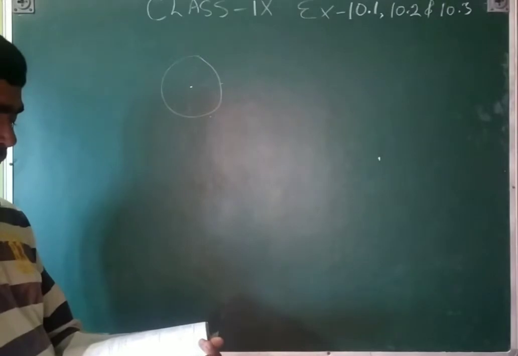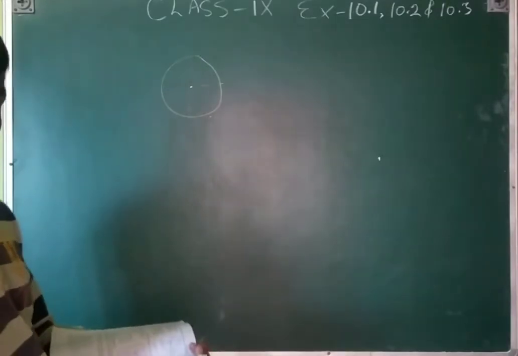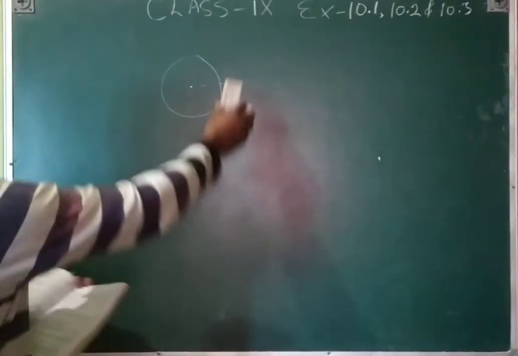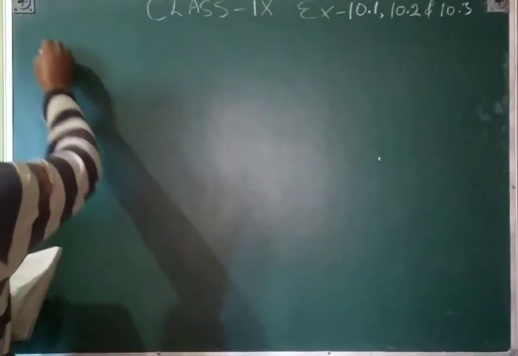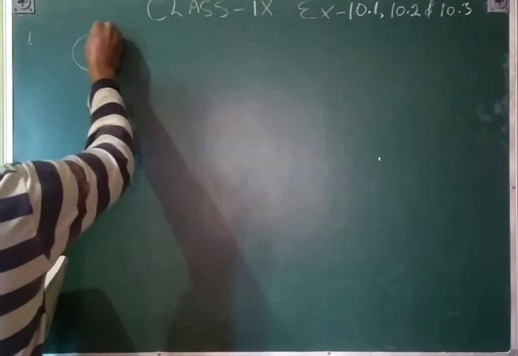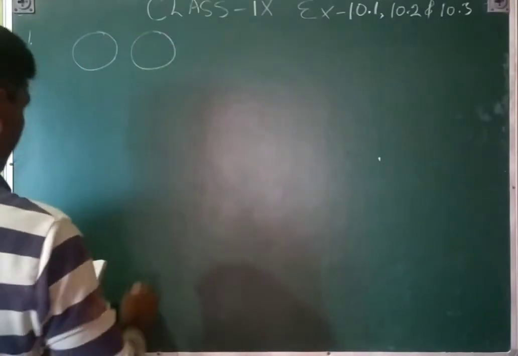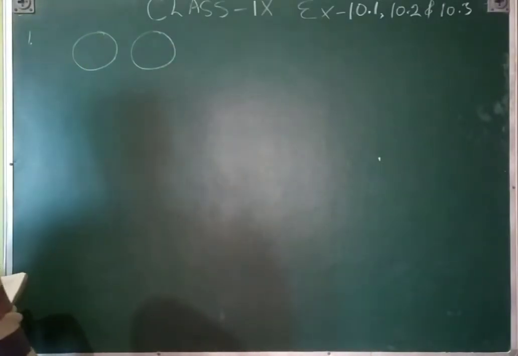Recall that two circles are congruent. Congruent means the two circles have the same radius. That is, one circle and another circle are equal. Prove that equal chords of congruent circles subtend equal angles at their centers.